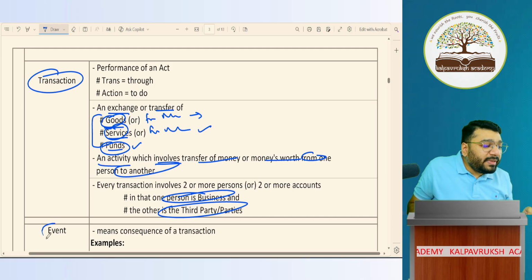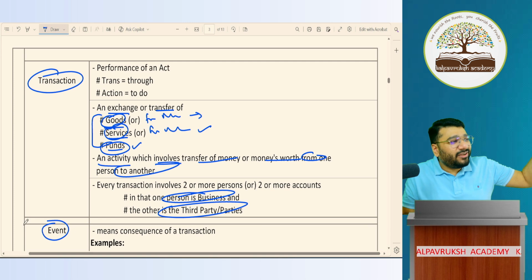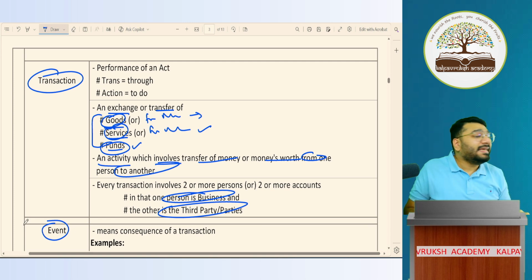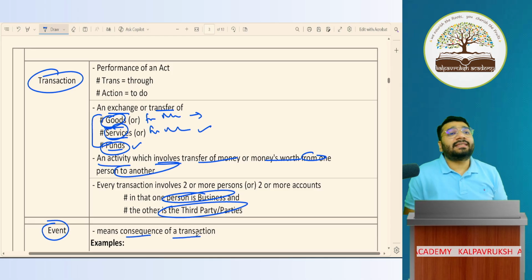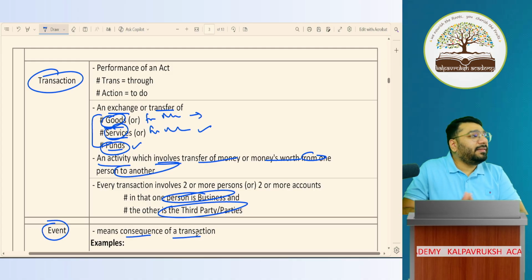Okay. What is the meaning of event? The result of the transaction is called an event. Consequences of a transaction are called events. Can you give examples? Very good. Brilliant. Profit. Very good. Profit from one account to another account. Wonderful.